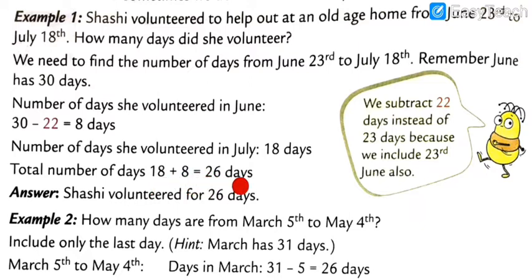So 18 plus 8 is equal to 26 days. There are 26 days. So Sakshi volunteered for 26 days.